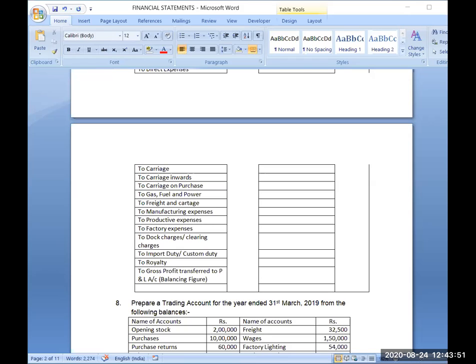Then any other amount like electricity bill of factory has been paid, that is also direct expense. Rent of factory has been paid, that is also direct expense. So all the factory expenses, all productive expenses or manufacturing expenses, almost their meaning is same. So these will be part of your trading account because these all are direct expenses. So now these three are also clear: manufacturing expenses, productive expenses, and factory expenses.